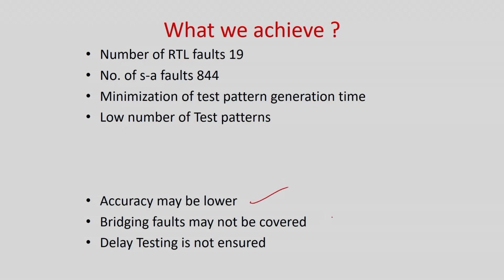But what is the cost we are paying? Accuracy is lower, and many other fault models like bridging and delay, which we will see later, are not covered by this, because the stuck-at fault model is very good. It has a lot of correlation with other advanced fault models. So, all these things we are losing, but should we still go for it? The answer is yes, because in next generation embedded system hardware with multiple cores, nobody will have time to generate patterns at the gate level. Here it is only a single 8-bit GCD, but a processor will have hundreds of such GCD units. The saving will be much higher if you go for an RTL model with some lowering of accuracy. In spite of this, you have to go for it. There is no other solution.